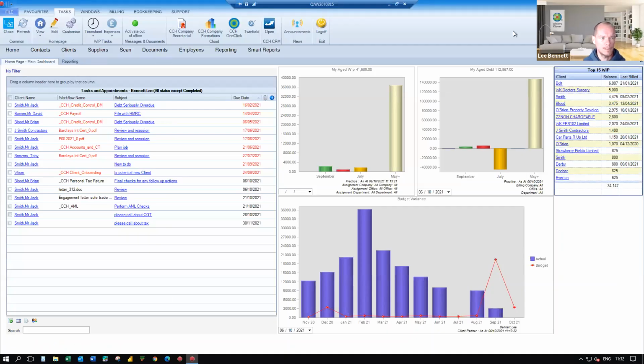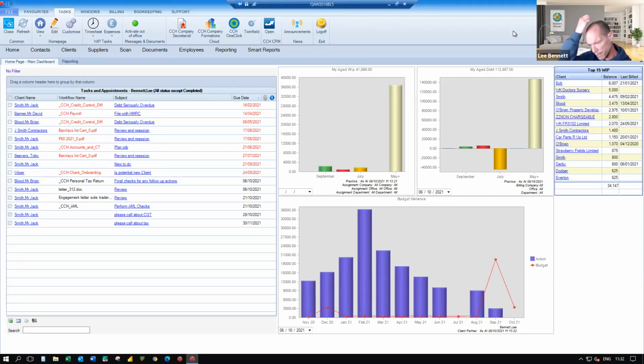And you should be looking at CCH Central, which all of you should be fairly familiar with. Obviously, the content of what you're seeing at the moment, my homepage, will probably look different to your homepage. But that's obviously one of the ideas of CCH Central, to bring a personalised experience to each and every user. The first area I'm going to just quickly mention is around task management.